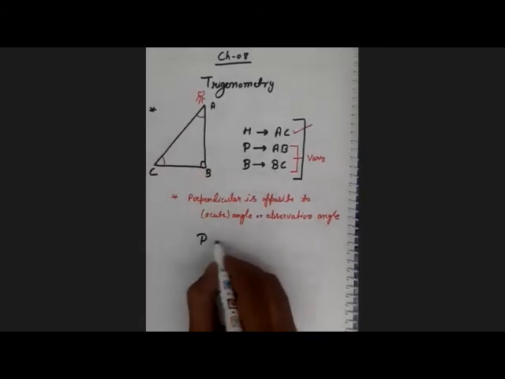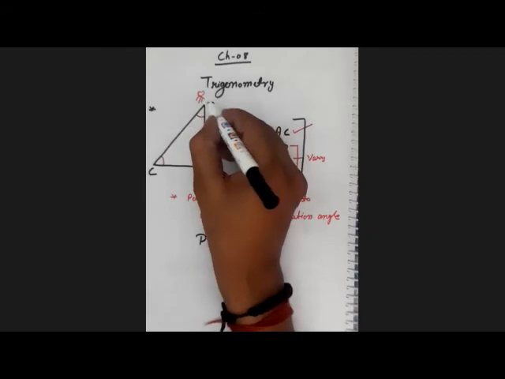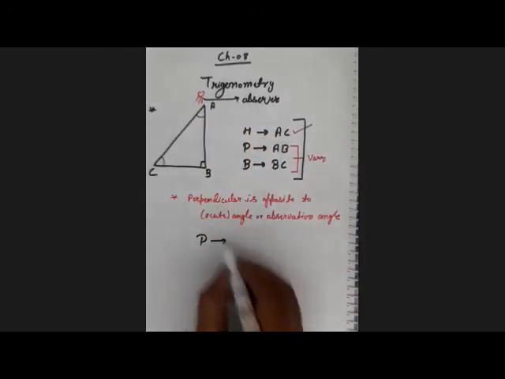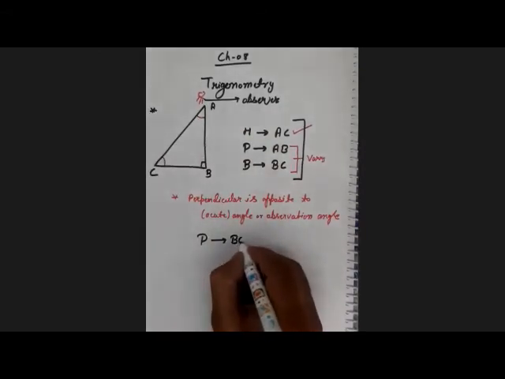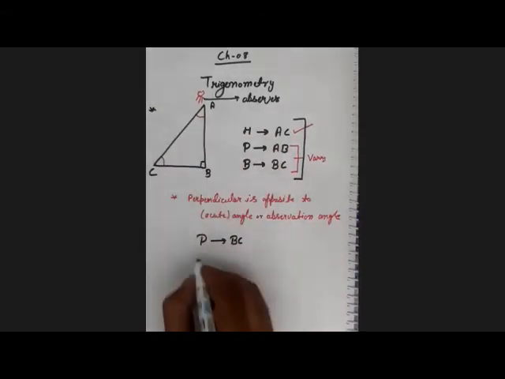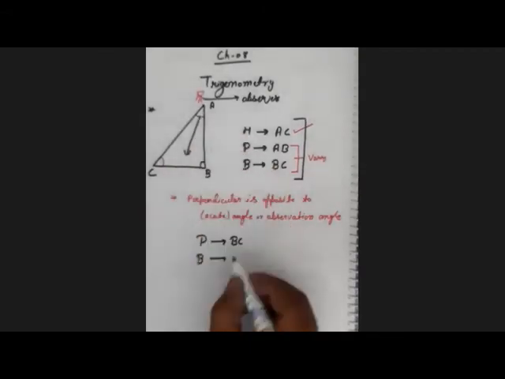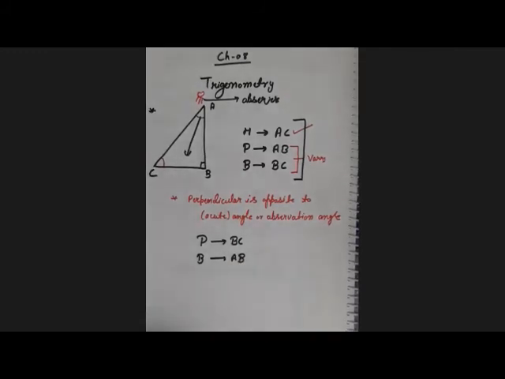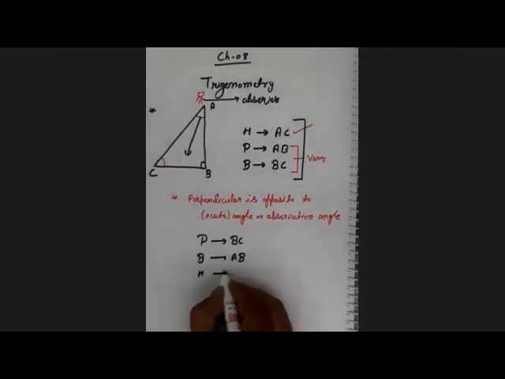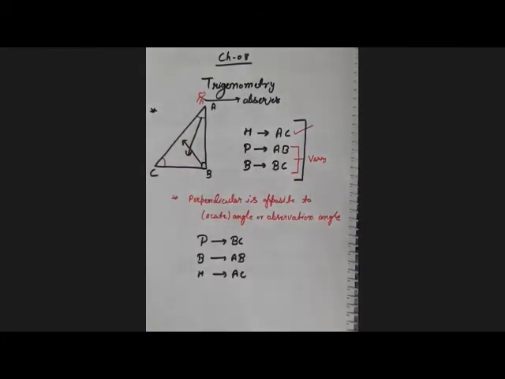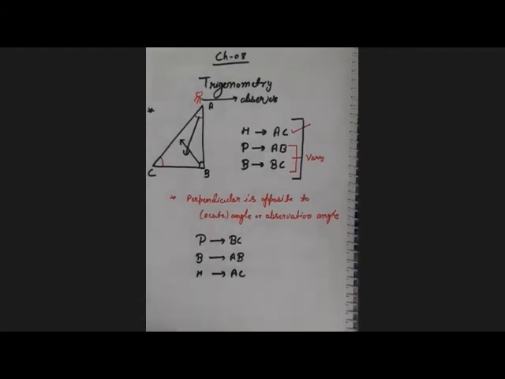Now, the perpendicular is according to the observer. I am the observer. The perpendicular is BC. Then if this is the perpendicular, the base is AB. Right, beta? Now, the hypotenuse is always opposite to the 90 degree angle. Is the concept clear for perpendicular and base? Yes, sir.